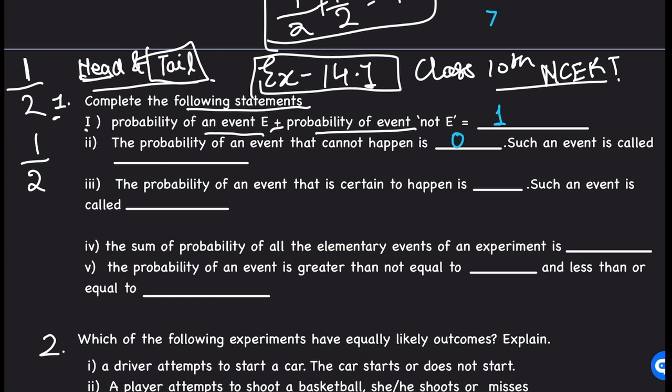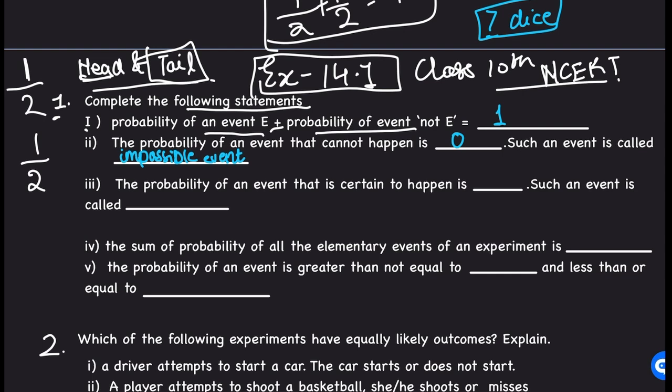Obviously, the probability of coming 7 on a dice is 0 because there is no favorable outcome. There is no 7 on the dice. So the probability is 0. Such an event is called an impossible event.